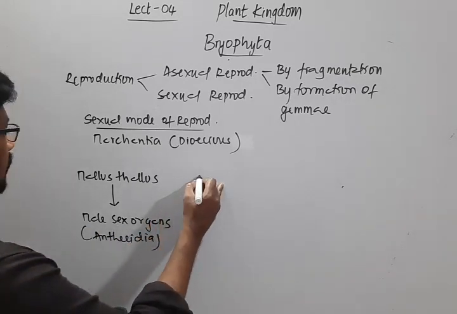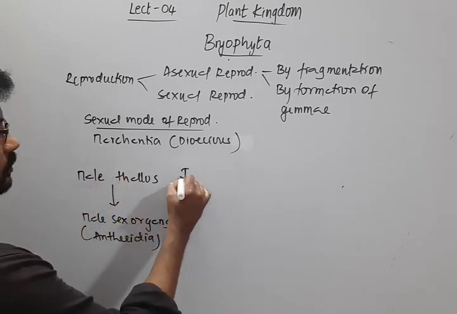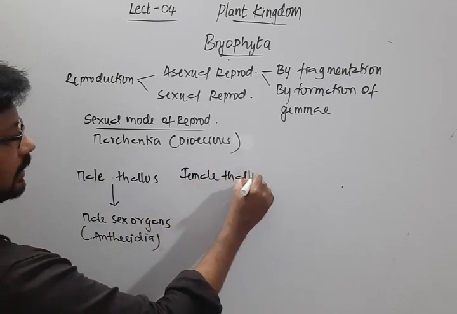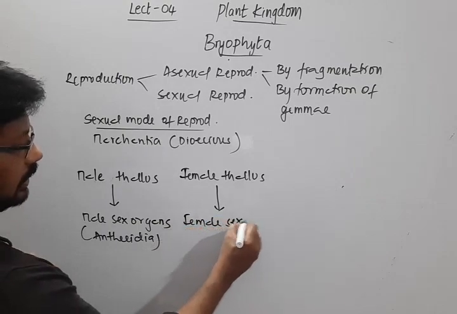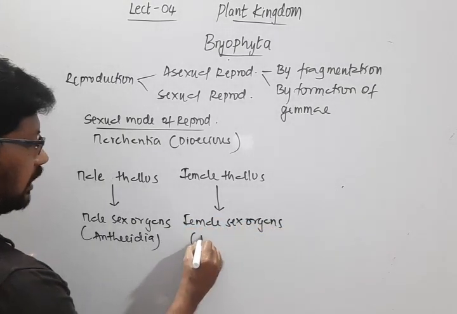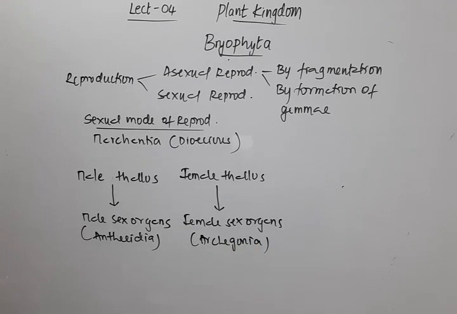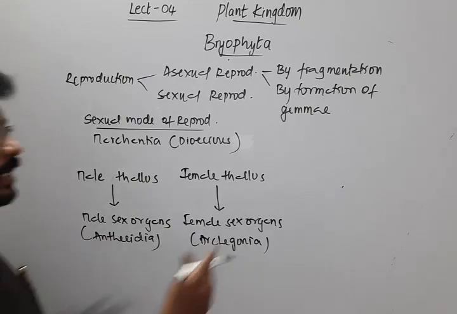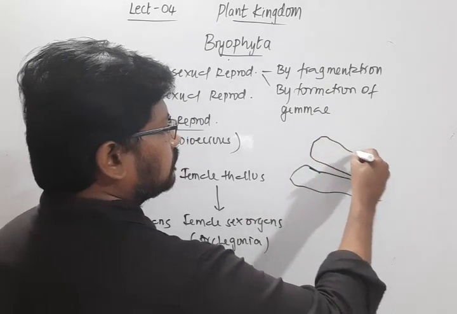Coming to the female thallus, it will have female sex organs, which are called archegonia. I told you Marchantia is a dioecious plant, so the male thallus will be separate and the female thallus will be separate. The male thallus will develop the male sex organs. So here, let's look at the thallus.